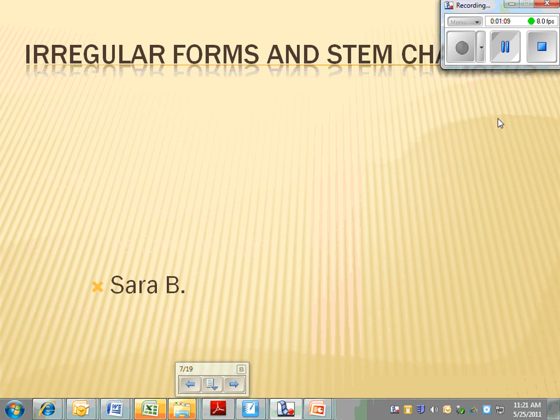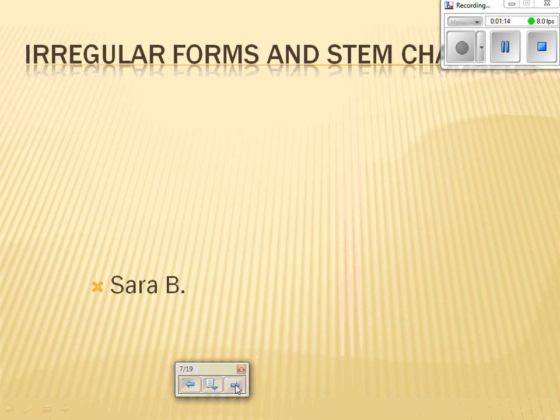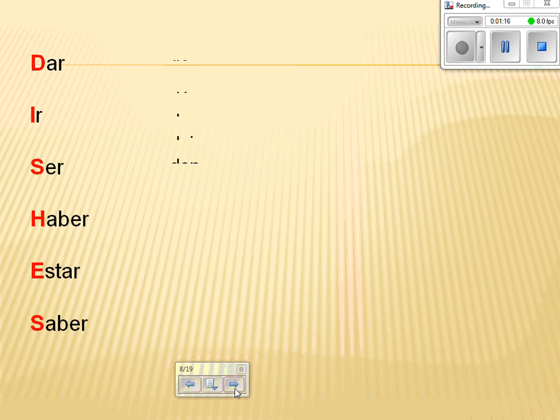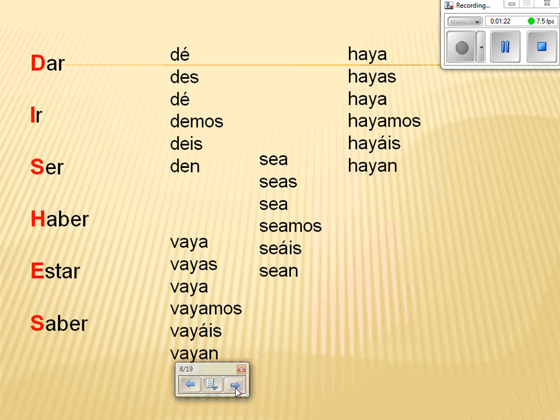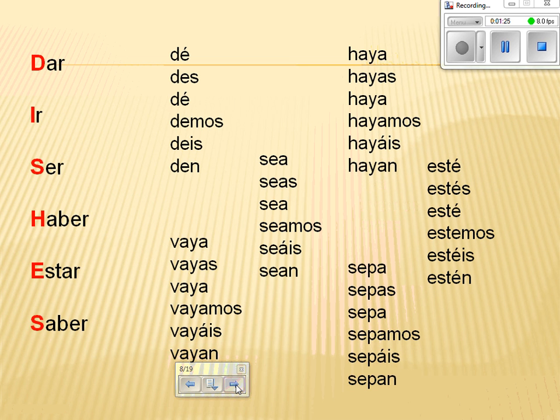My name is Sarah, and I had the irregulars and stem changers in the subjunctive. In the subjunctive, there are six irregulars: dar, ir, ser, haber, estar, and saber. An easy way to remember the irregulars is to use the mnemonic dishes. The forms of these irregulars are listed on the slide.